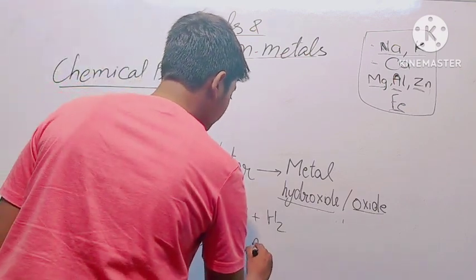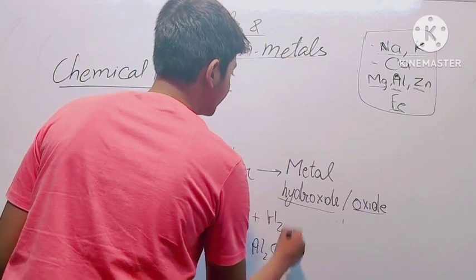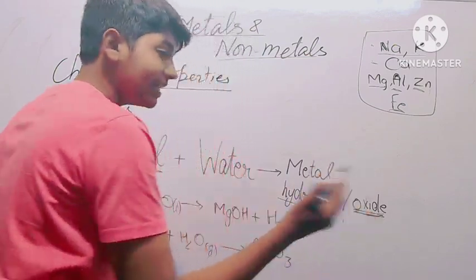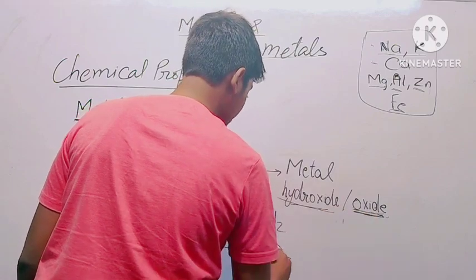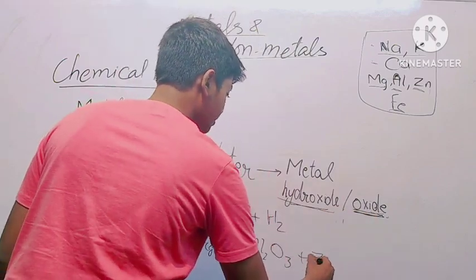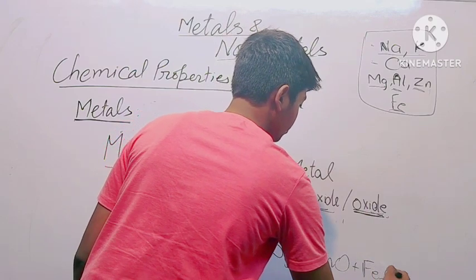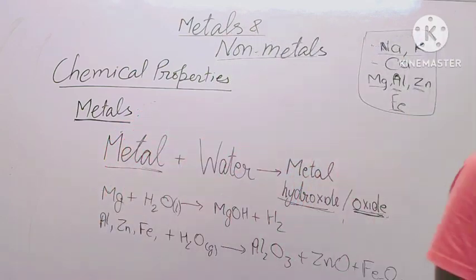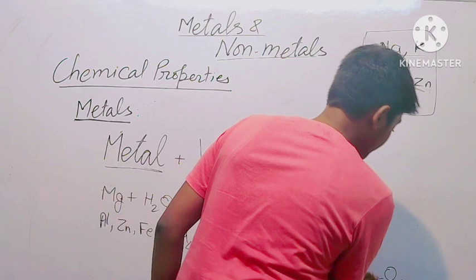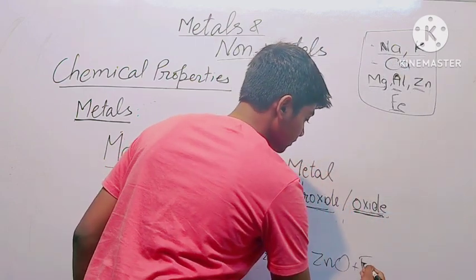So these react to form their respective oxides. So highly reactive metals formed hydroxide and less reactive ones formed oxide. So we get aluminium oxide, zinc oxide and ferrous oxide, Fe3O4. So we get these three oxides.